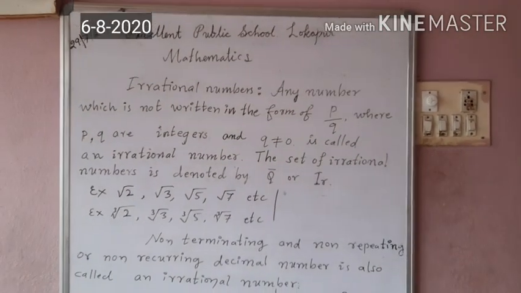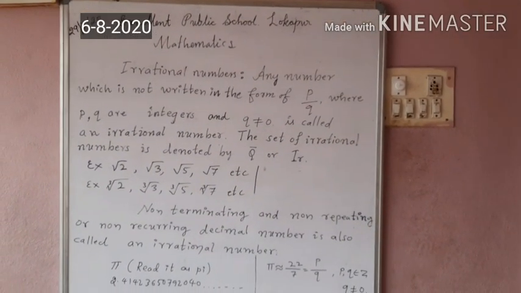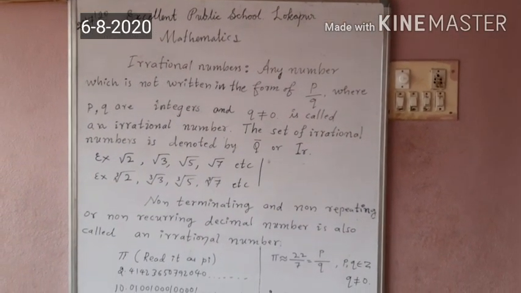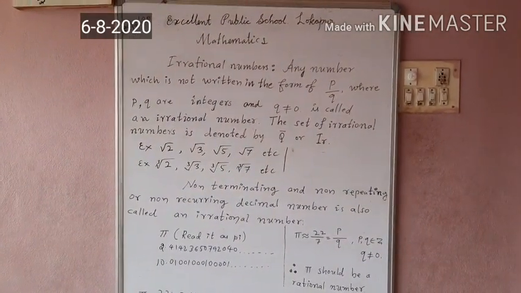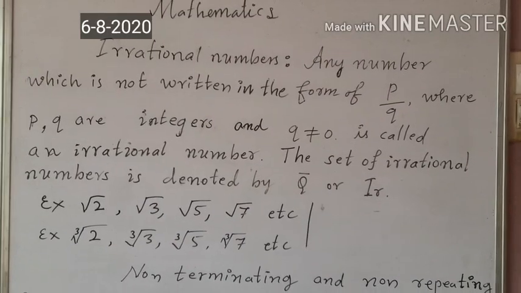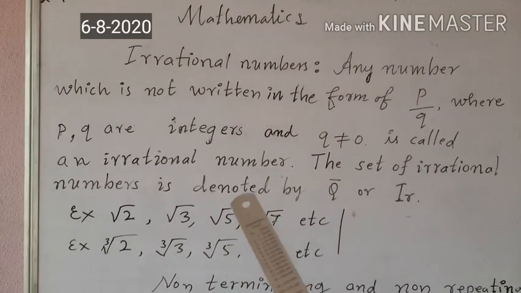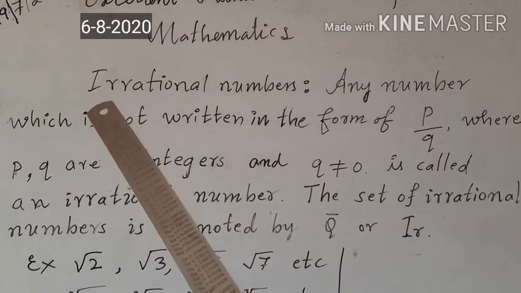Look at the board, children. Irrational numbers can be defined in two ways. Okay? Let us learn them today in this session. Let us see the first definition of irrational numbers.